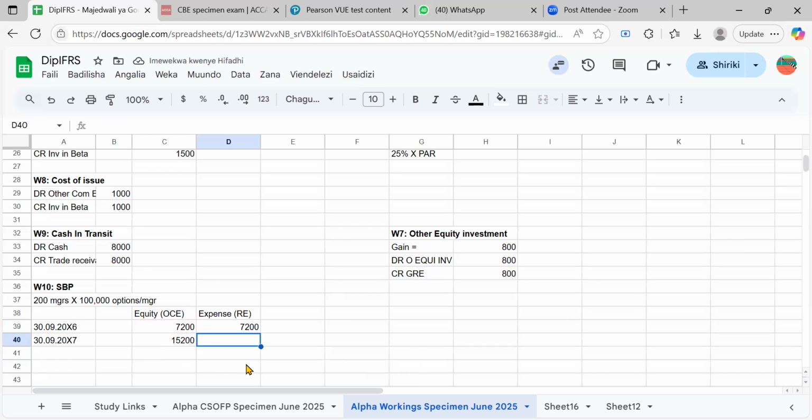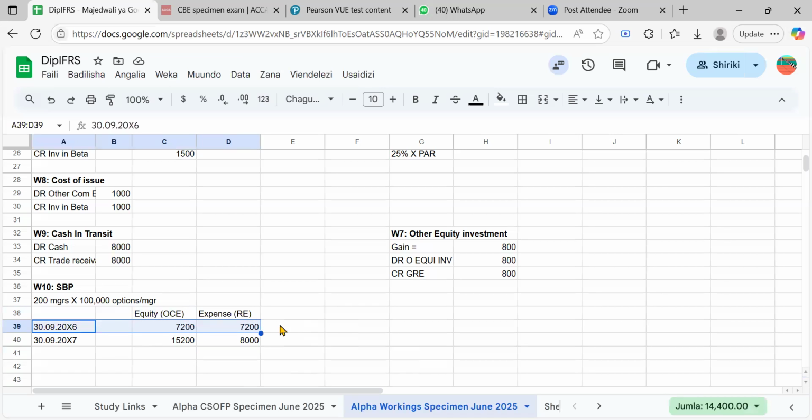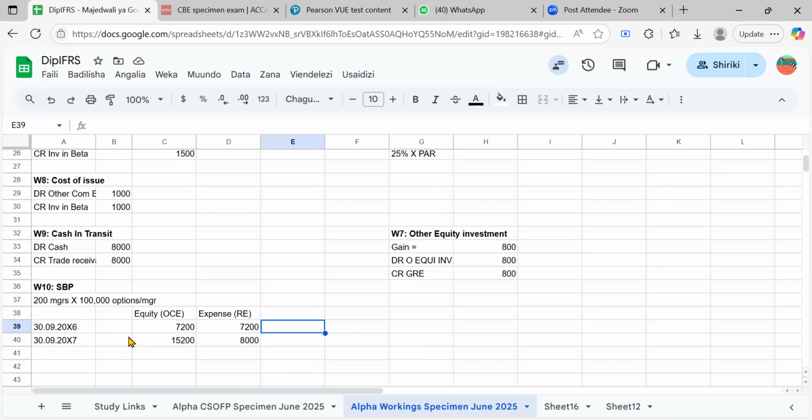And then when you come to the second year too, you take the equity for the second year and you minus the previous equity, which is 7,200. You see that? So the exam told us that the entries for the first year had been entered, so we don't have to deal with them. So we only have to add the entries for the second year, right?